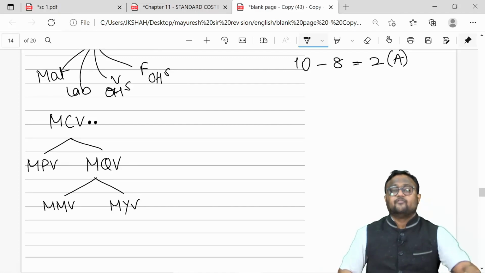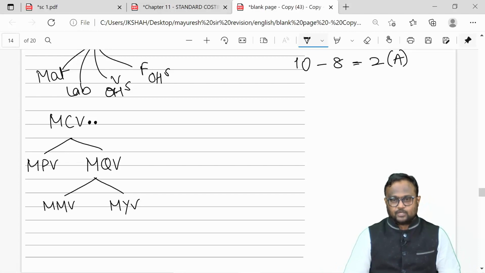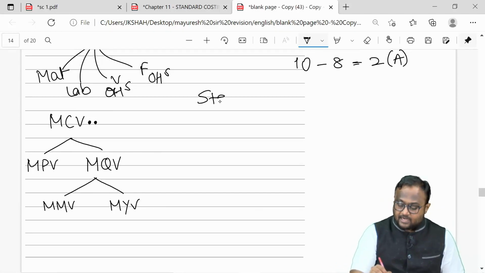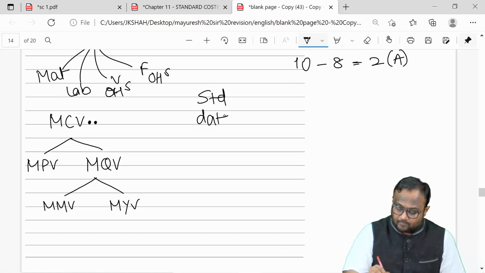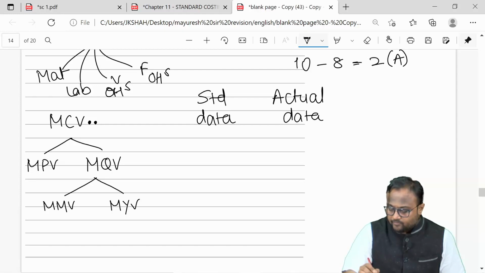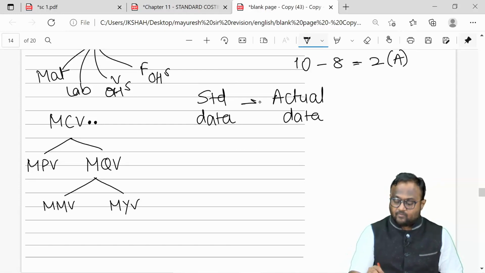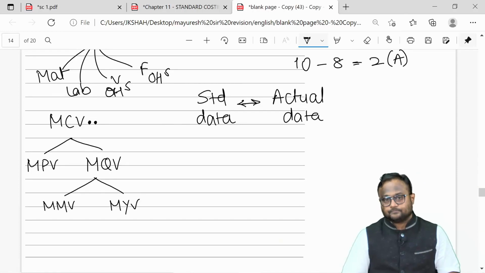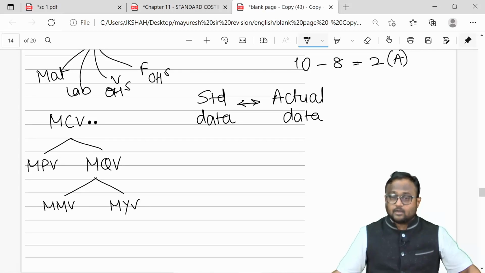So, before we go for the further analysis, one very important point I need to tell you. You will have standard data given in the question at one level, and you will have actual data given at one level. If you are calculating variances, remember one thing: these two data must be at par. If you are comparing actual data with the standard data, the comparison has to be at par.